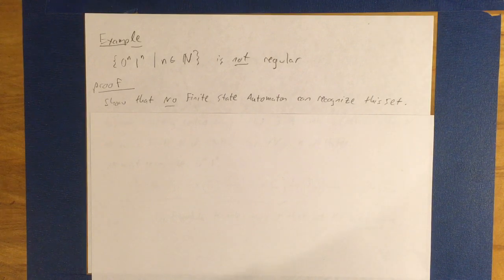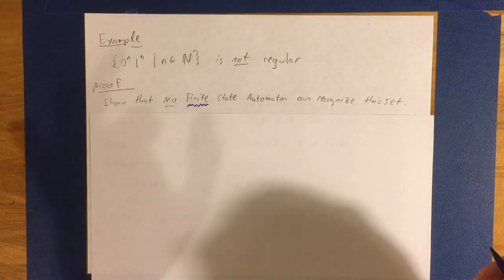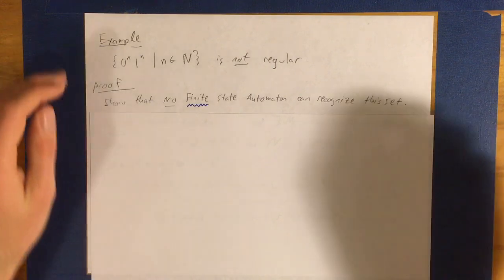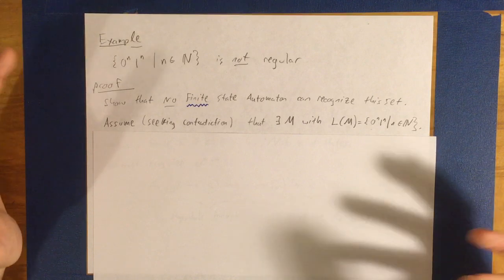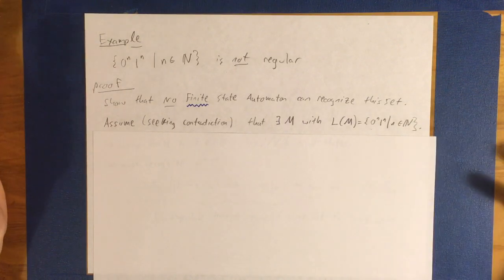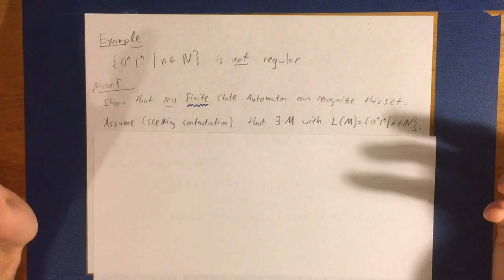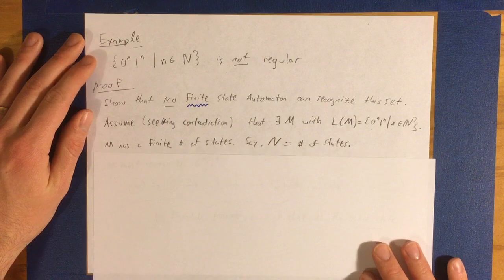And Kleene's theorem said it was an if and only if, right? Sets are regular if and only if they are recognized by finite state automata. The finite aspect of this definition is essential for this proof, okay? Automata have to have a finite number of states. So we're going to assume, seeking contradiction, that there exists a machine M that generates this language, so L of M is going to equal this set. We're assuming that it is regular to start with, that there does exist a finite state automaton that does that.